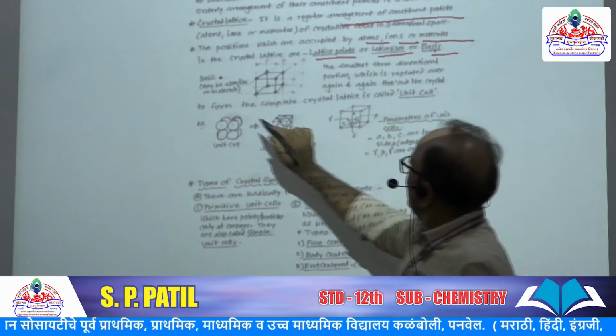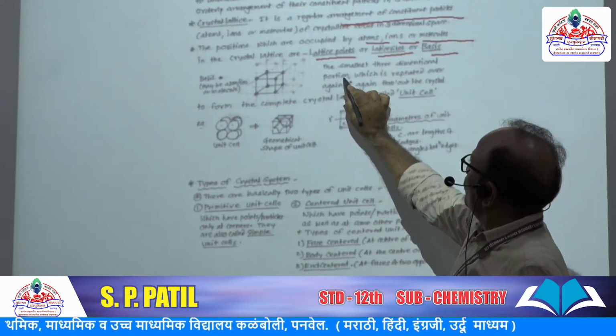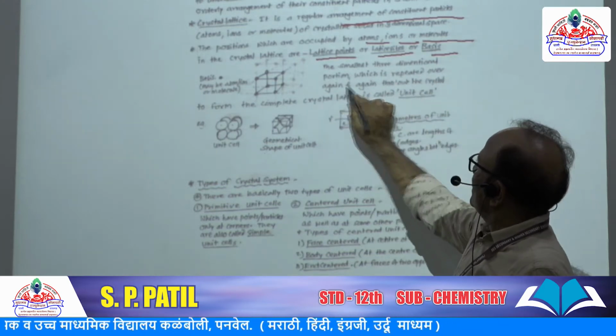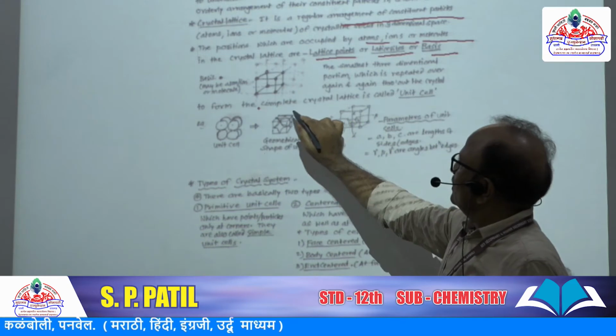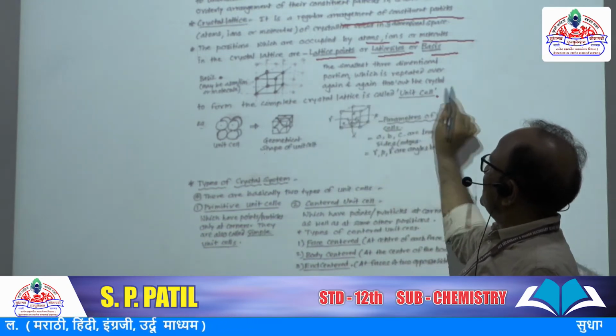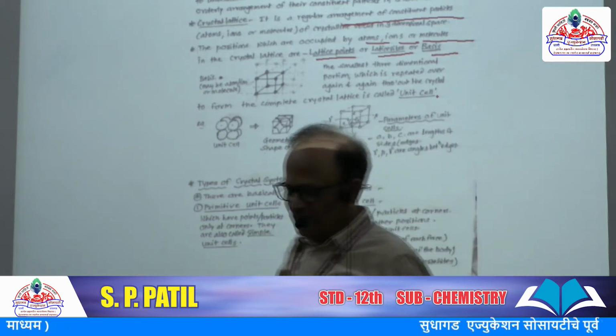Now the smallest 3-dimensional portion which is repeated again and again throughout the crystal to form the complete crystal lattice is called the unit cell. What is a unit cell?